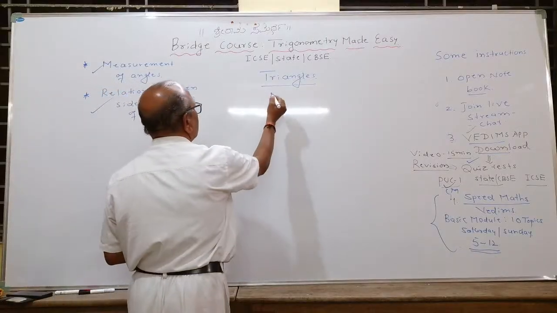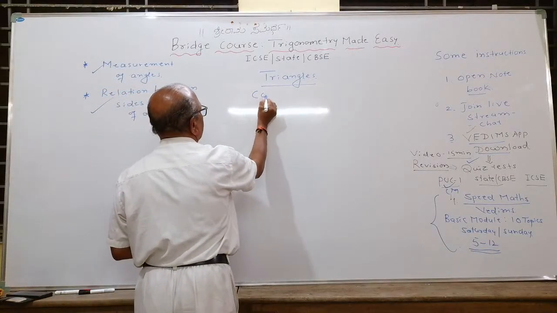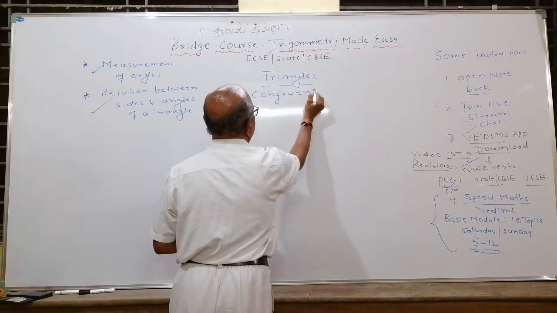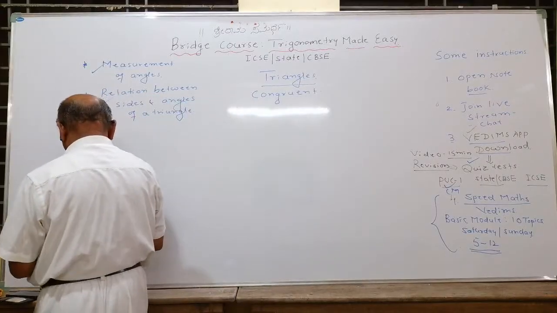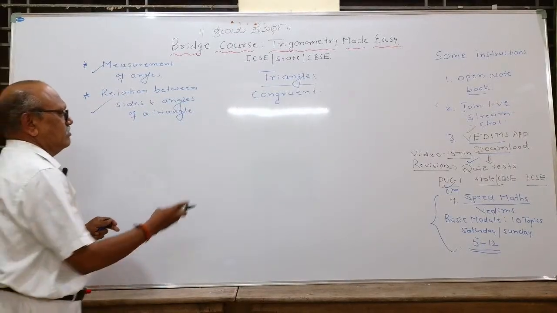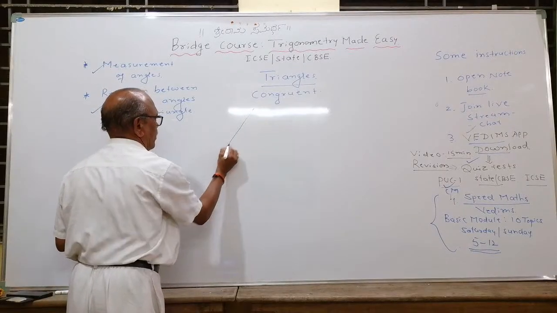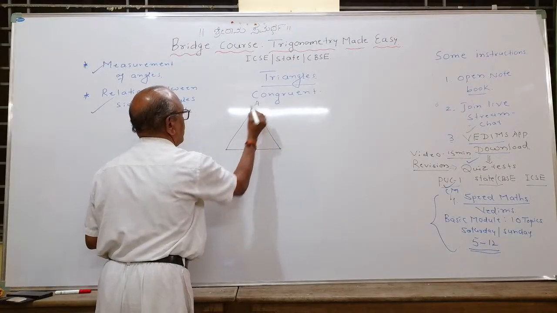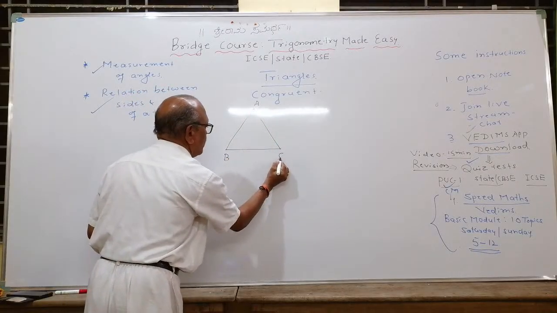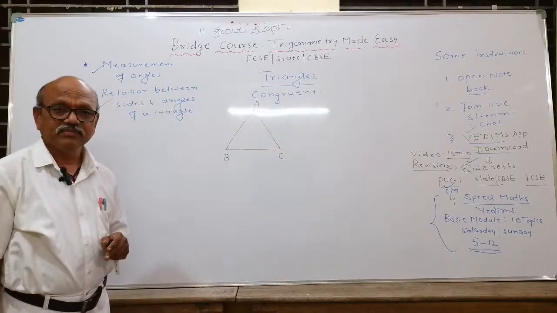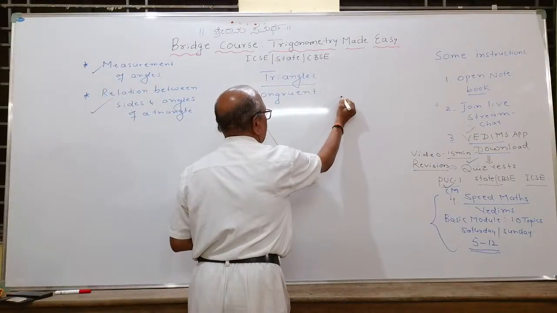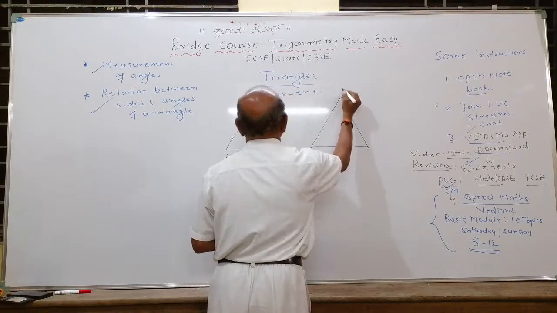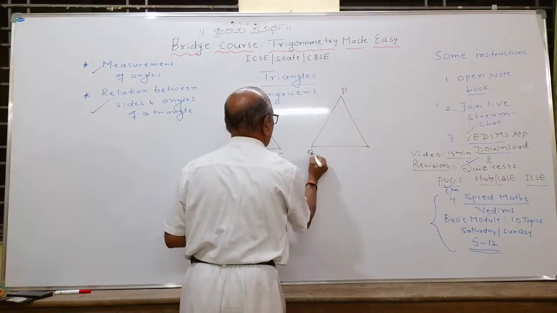You studied congruency. What do you mean by congruent triangles? When you say that two triangles are congruent, suppose that I draw two triangles here. Say, here is one triangle, A, B, C. I am going to tell you what is the basis of this trigonometry. Let me take another triangle here, say, this one is P, Q, R.